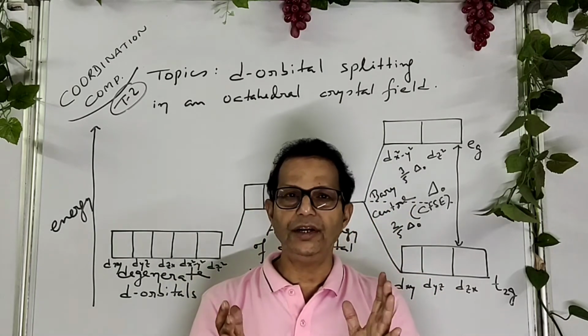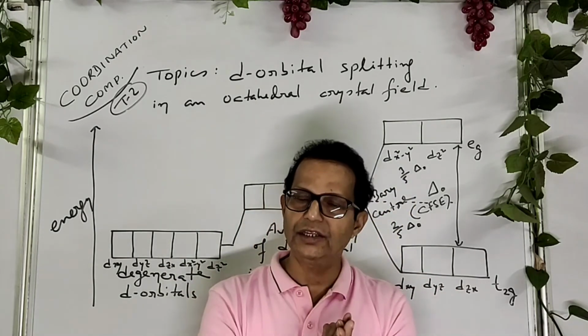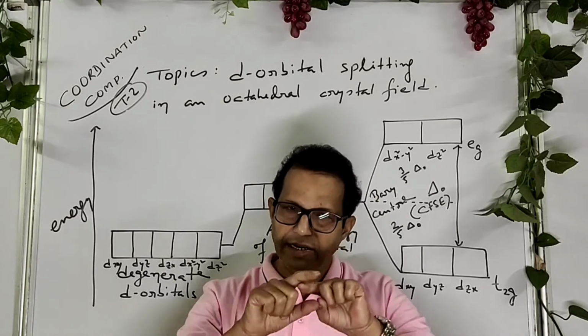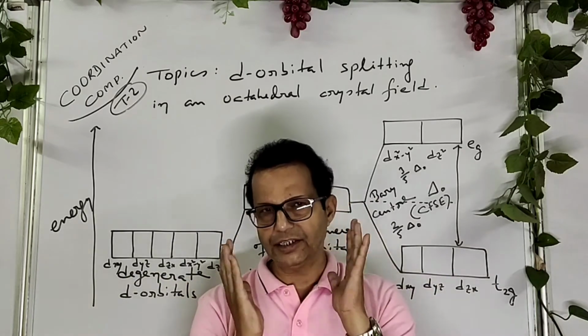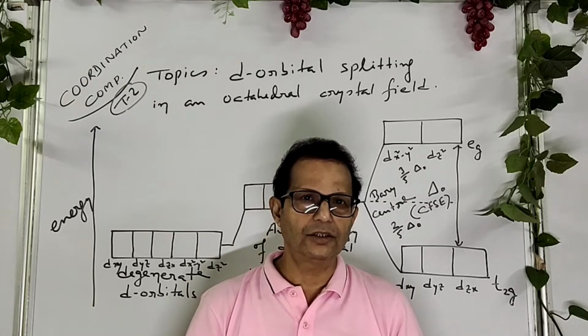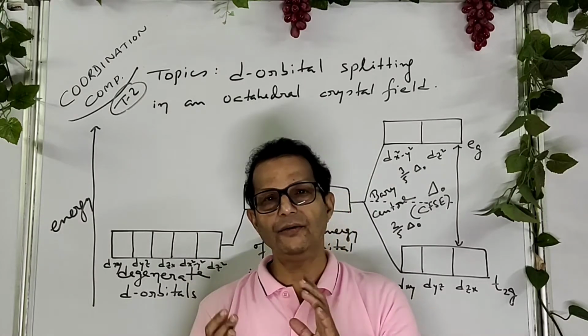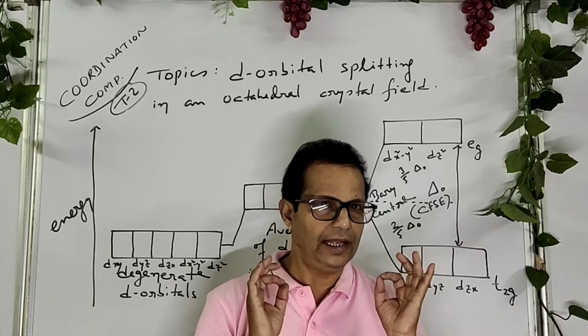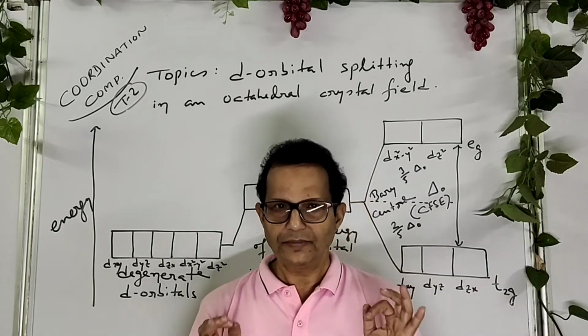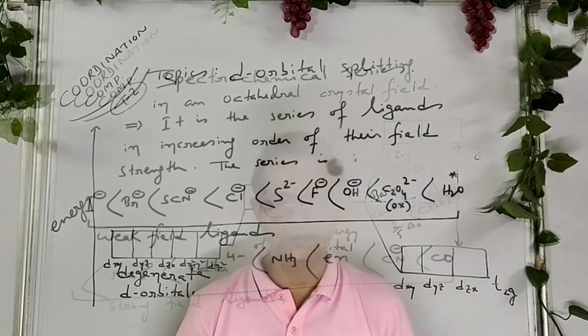What is the question? Define spectrochemical series. Write the series. Mention the strong field ligands and weak field ligands. So let's understand the spectrochemical series.